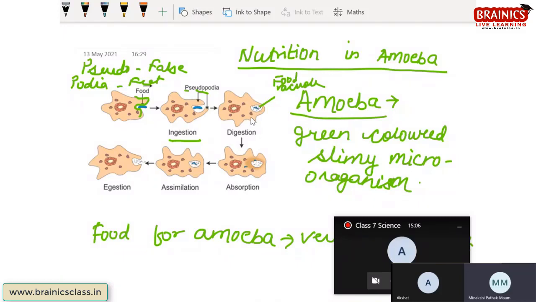Now the food is getting packed inside a vacuole-like structure which is called food vacuole. The digestion of the food will occur here only. The food vacuole contains digestive enzymes. So the digestion of food occurs inside the food vacuole. Whenever one will ask you, name the structure where digestion of food occurs inside amoeba, you will say food vacuole.